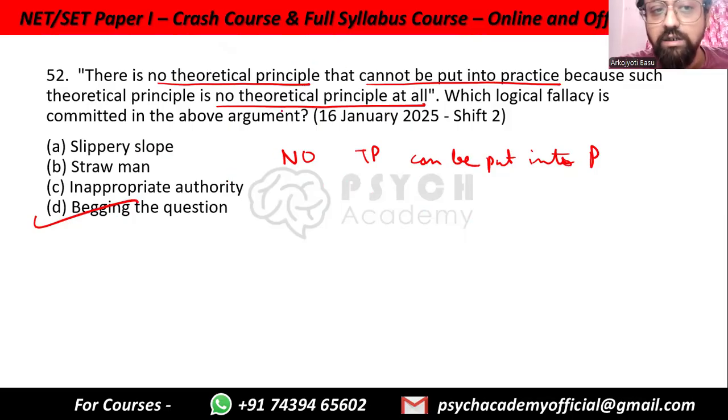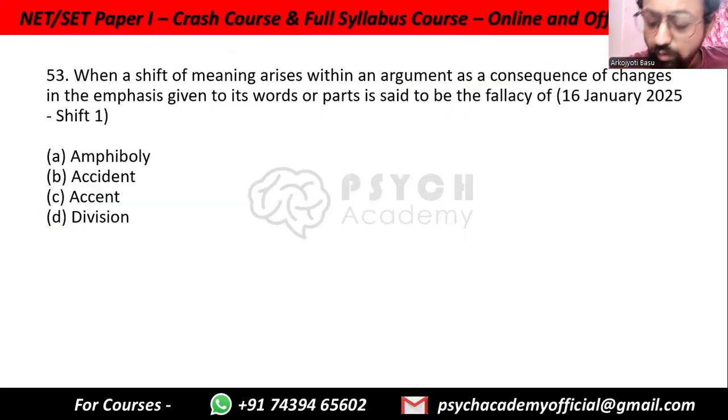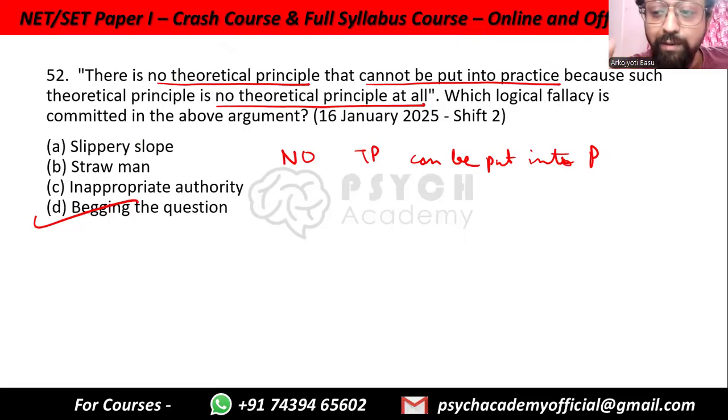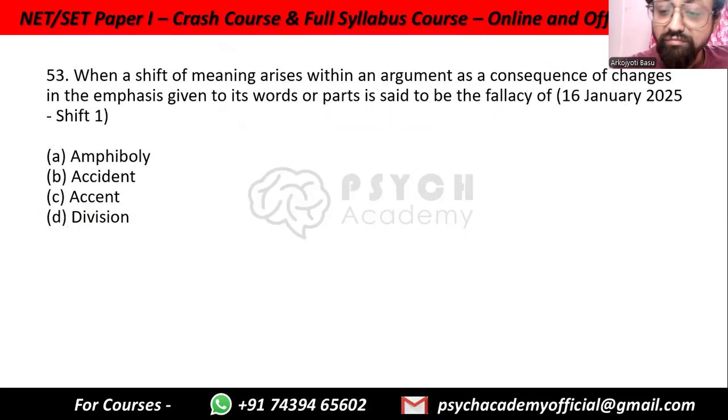But what has been mentioned is that as if no theoretical principle cannot be put into practice, that there is no theoretical principle that cannot be put into practice because such is no principle at all. What about a principle that cannot be put into practice? That is the question that comes into your mind. So, begging the question. And that is the easy way of finding the question in your mind. Other than that, you can also eliminate these ones and figure out that D is the option.